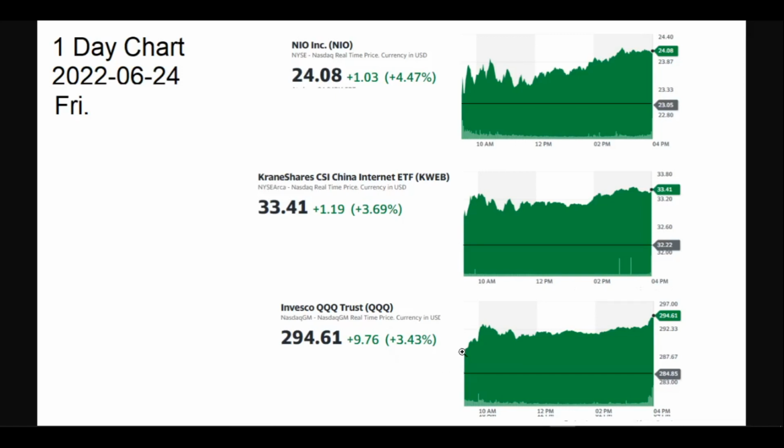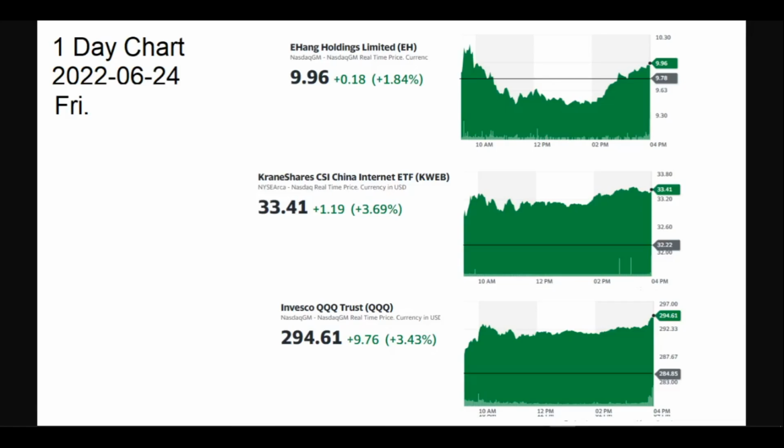The horizontal black line in each chart corresponds to the previous day's close price, with no increase or decrease. As you can see, like KWEB and QQQ, NEO stock remained increased, or up above the black line, for the whole day. Today, NEO followed KWEB and QQQ index very well. Now, let's see the same comparison for EH. Here is the chart for EH, in comparison with KWEB and QQQ. Pay attention to the horizontal black line.